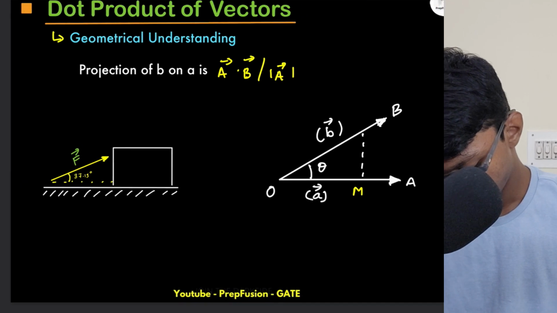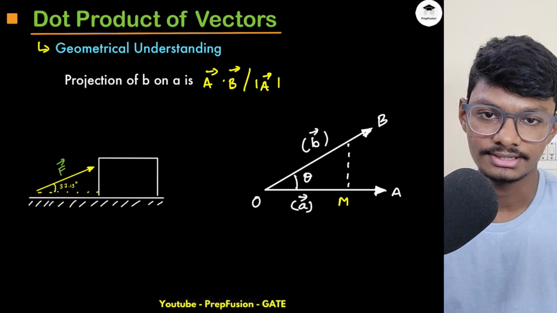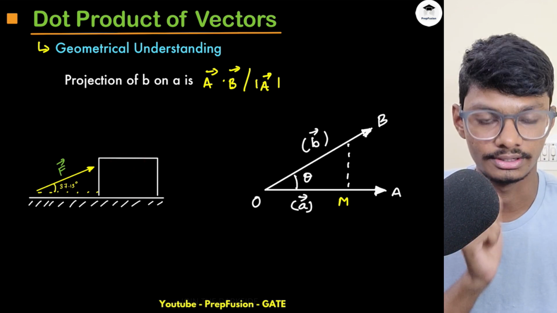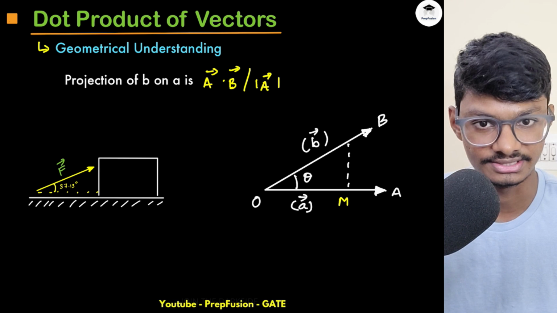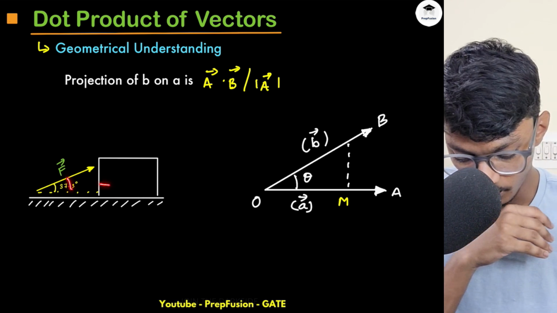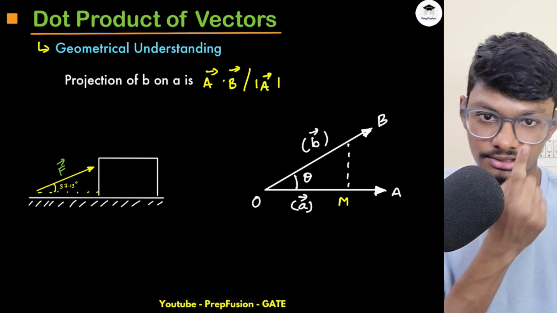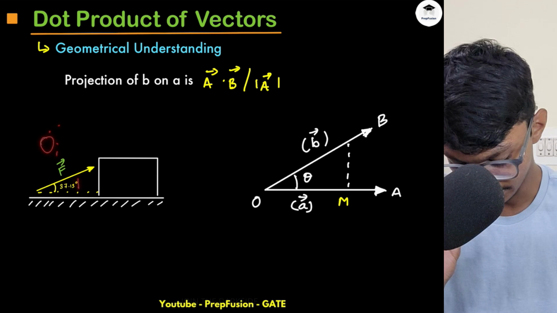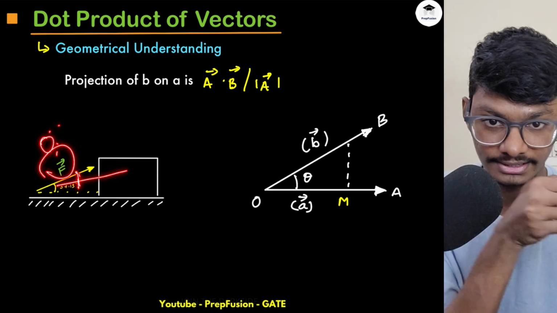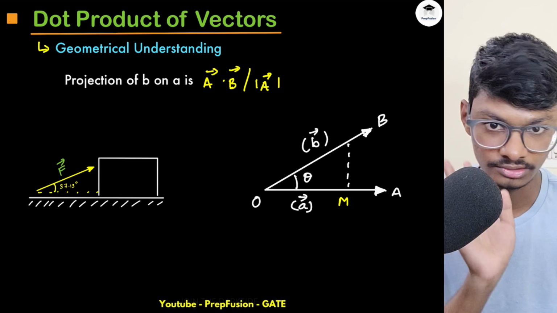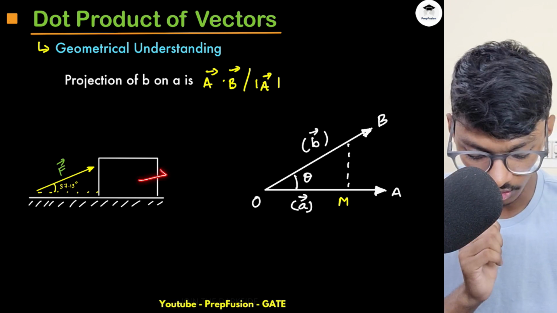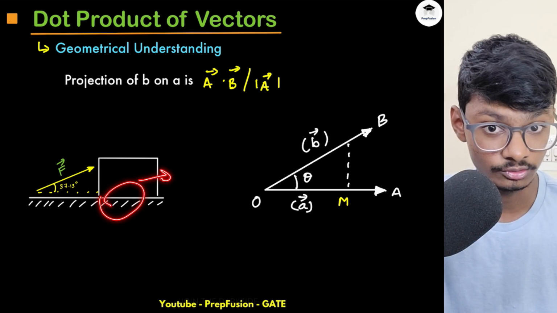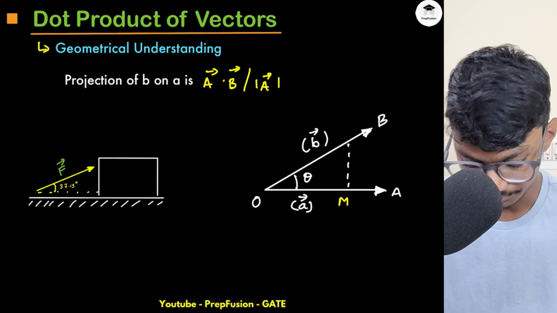Let me erase this. I want to know how much force this block is experiencing in the x direction. The x direction is the vector i. If I project this in the x direction, there will be some component which acts in the x direction and some component in the y direction. I don't care about the y direction, I only care about the x direction, because that will move the block forward. In the y direction, if there is no friction, that will not do anything to my block.